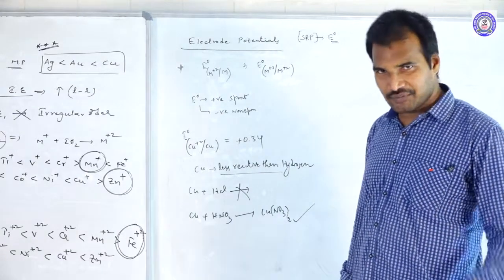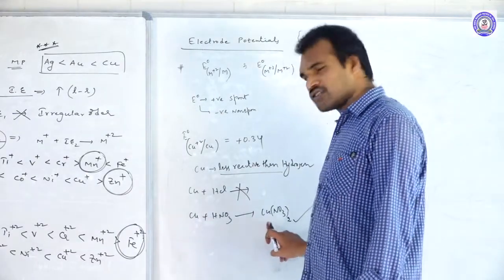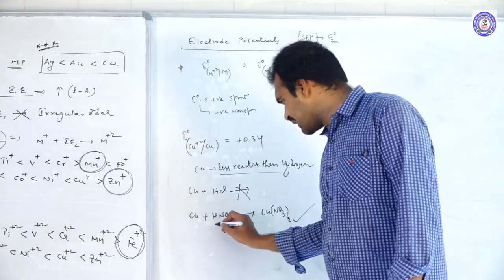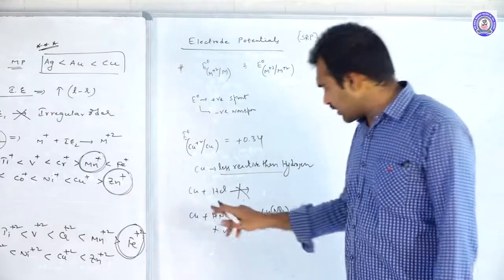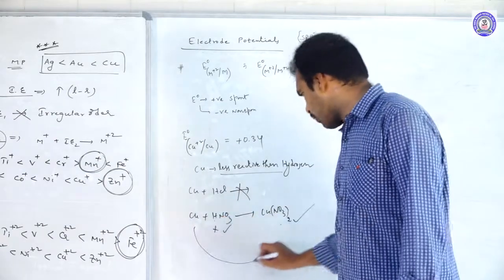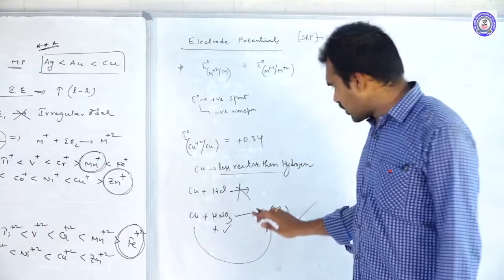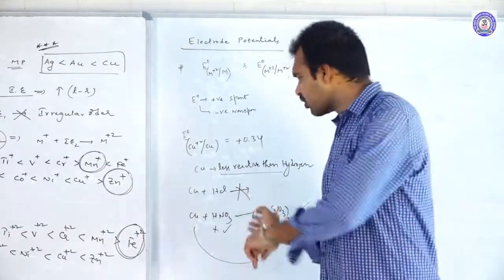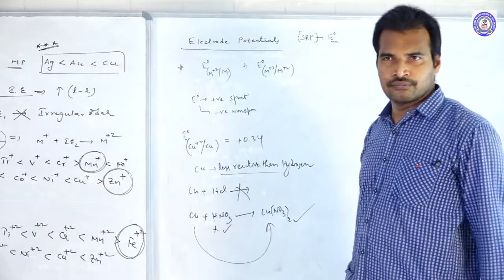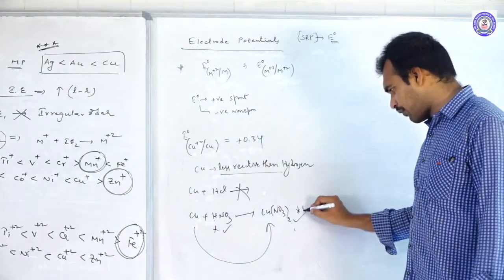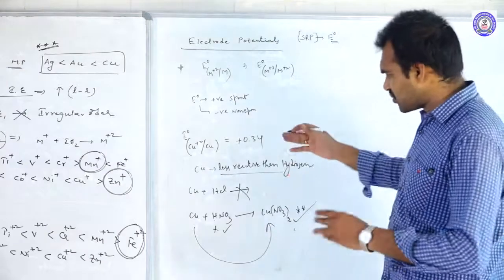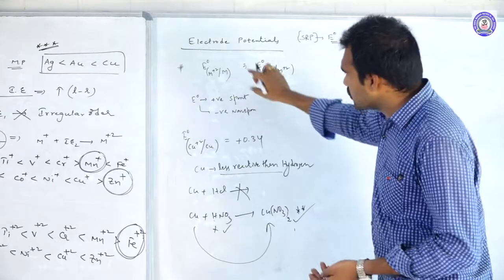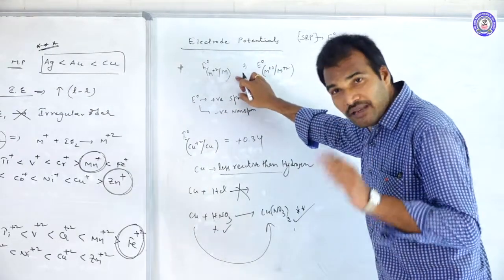What is the reason? Remember that copper is undergoing oxidation not because of hydrogen, but because of nitrate. Copper is undergoing oxidation, no doubt. This oxidation is not by the hydrogen. This is by the nitrate ion. This nitrate ion will go and oxidize the copper. So this is a very, very important reaction. They may ask an assertion-reasoning type of question from this. Okay, this is about the E naught values of metal ions M plus 2 to M.